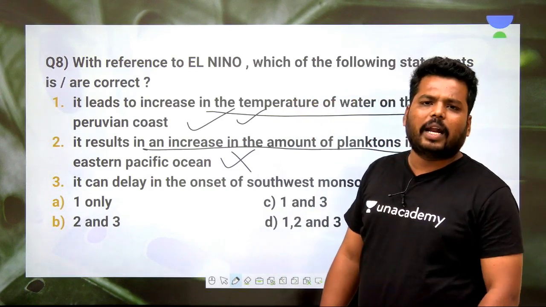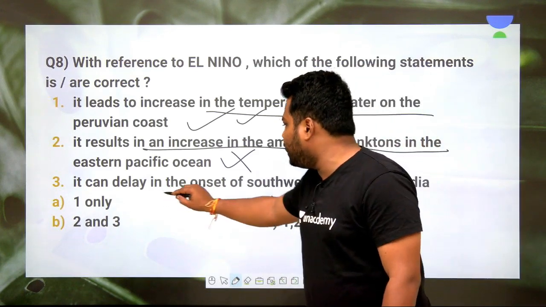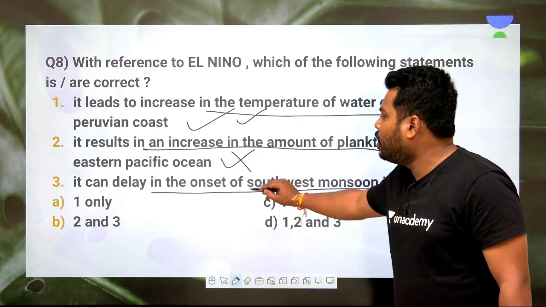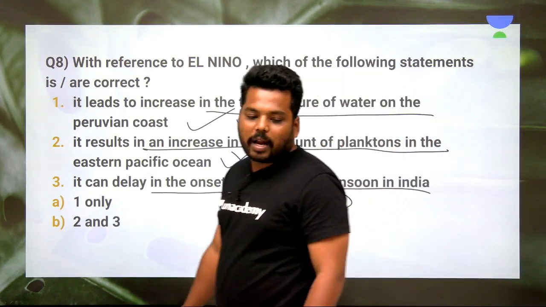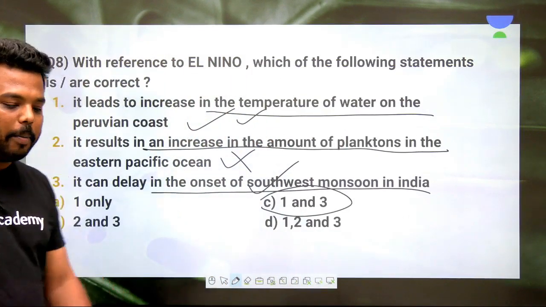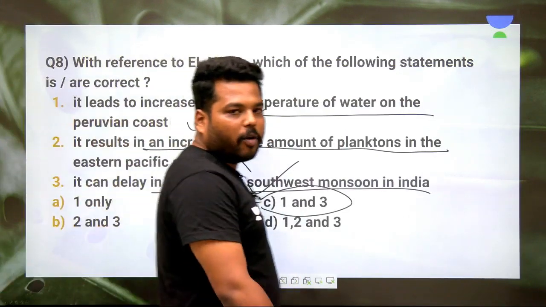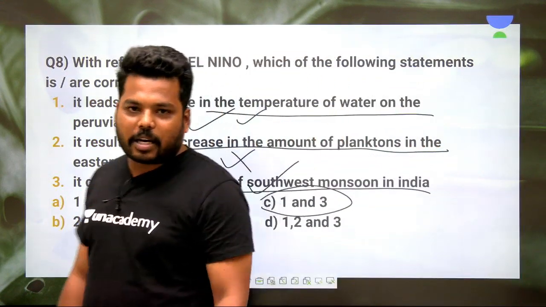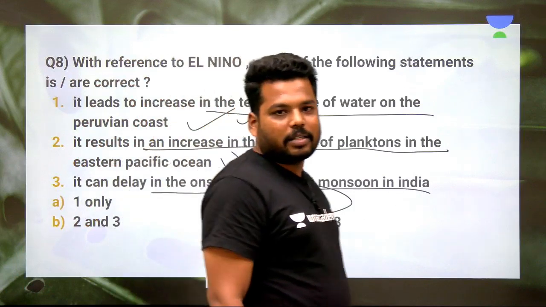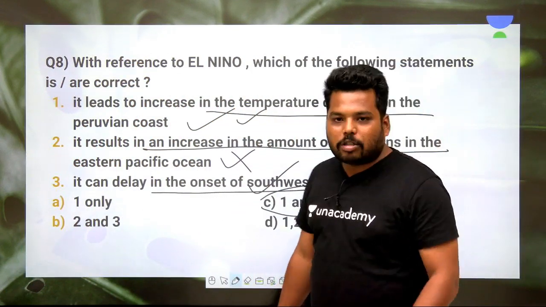This doesn't have any connection with El Nino, and hence it can delay the onset of the southwest monsoon. This I have already discussed. This is absolutely right. And option C, 1 and 3, they are absolutely perfect. Clear? Those who have commented option 1 and 3 in the comment section, please raise your hands. Clear? You will understand the El Nino concept within a while.